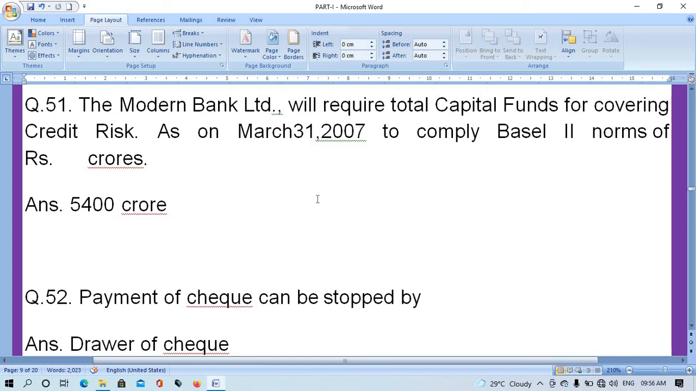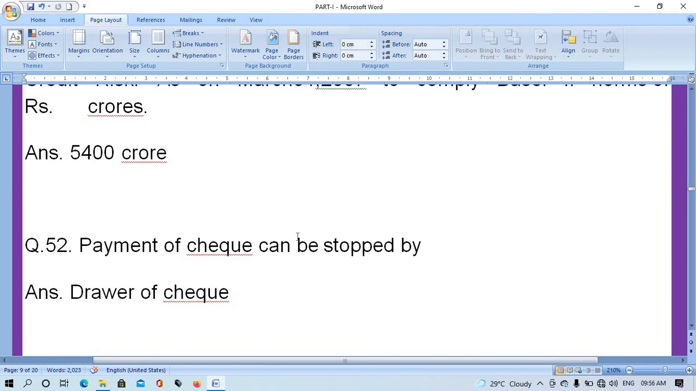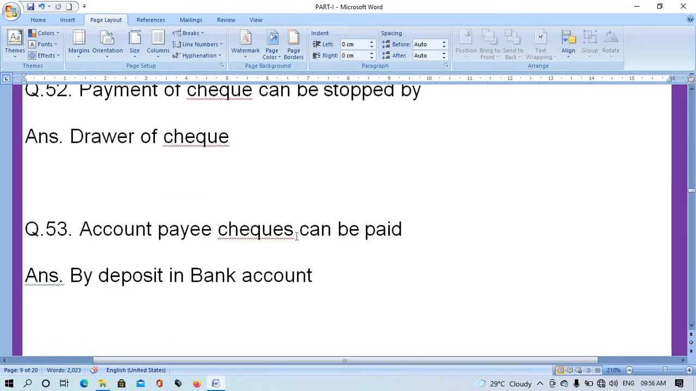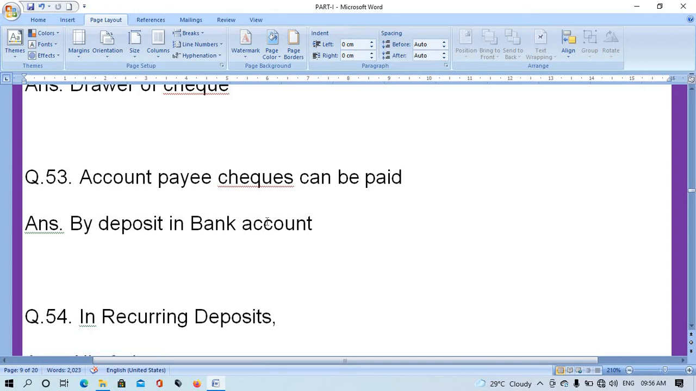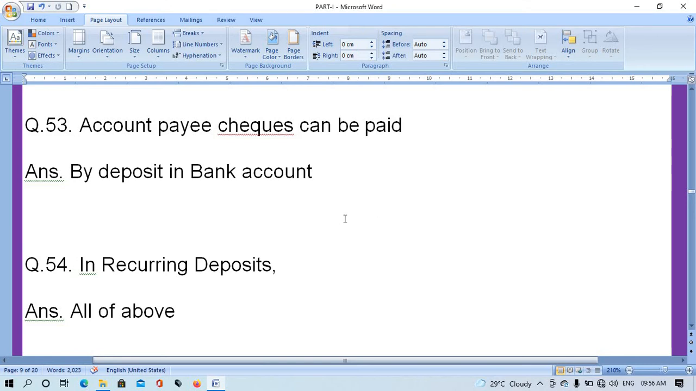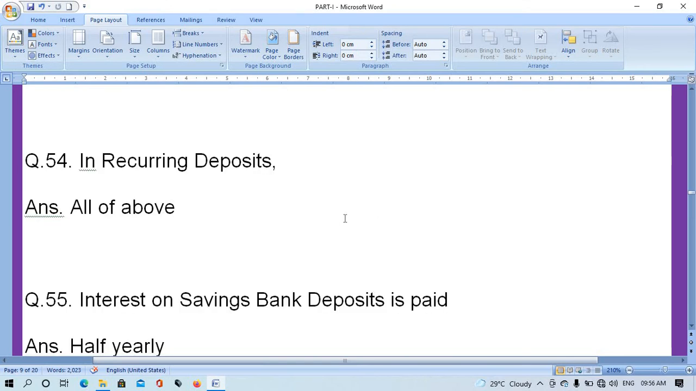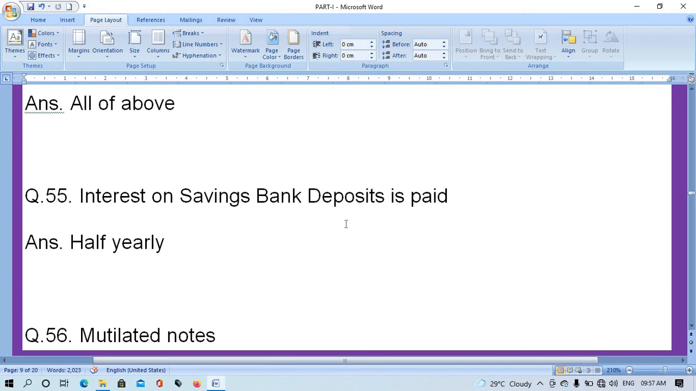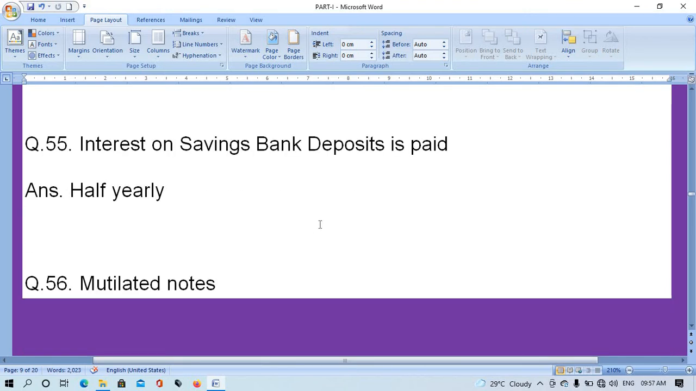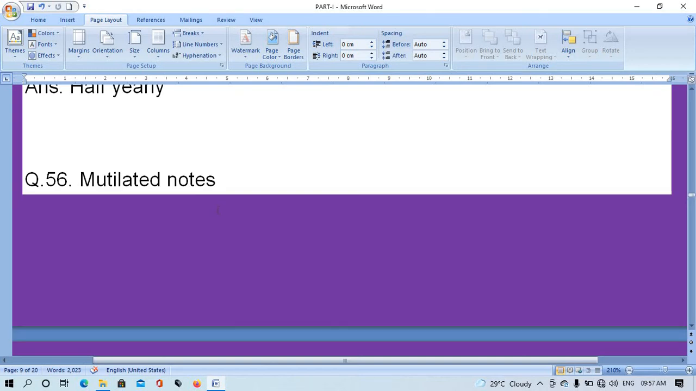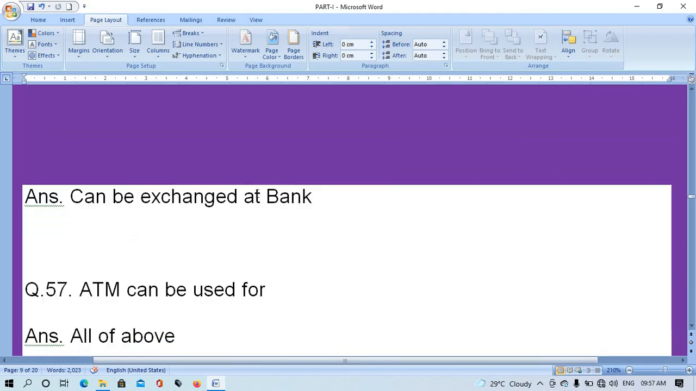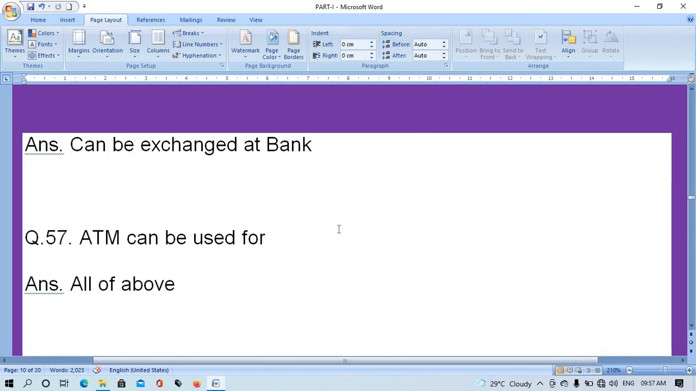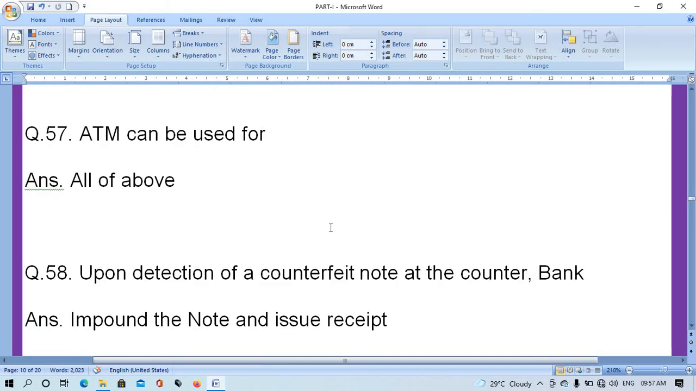Question number 52. Payment of check can be stopped by. The answer is drawer of check. Question number 53. Account payee check can be paid. Answer is by deposit in bank account. Question number 54. In running deposits, all of the above. Question number 55. Interest on saving bank deposit is paid. Answer is half yearly. Question number 56. Multiplier notes can be changed at bank. 57. ATM can be used for all of the above.